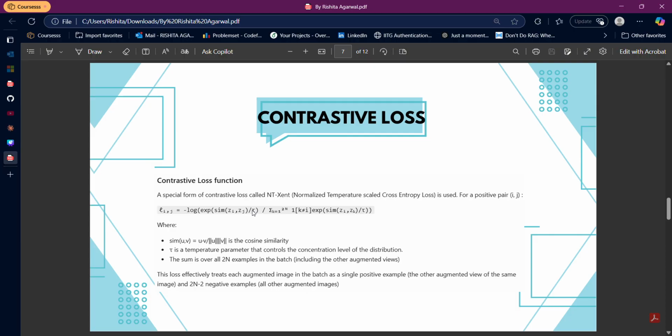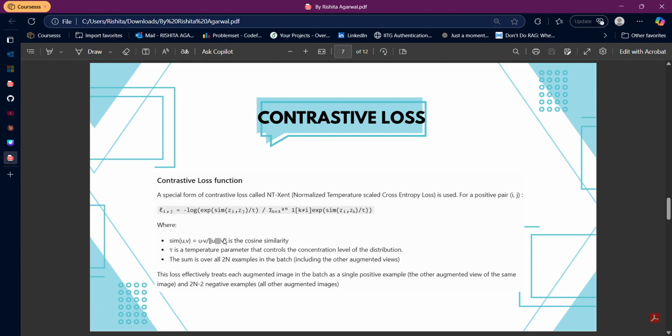If tau is a very high value like 1 or 0.9, then it is just trying to keep the scale of similarity as it is, and will not amplify the negative examples a lot. So in my further experimentations, I have kept my tau value as 0.5 so that it can give us a balanced approach.